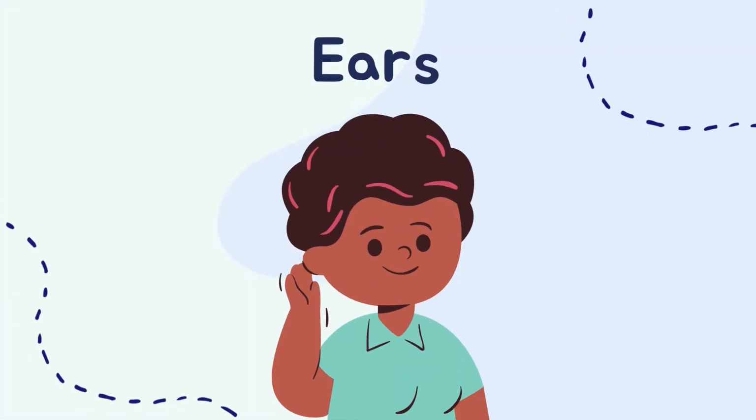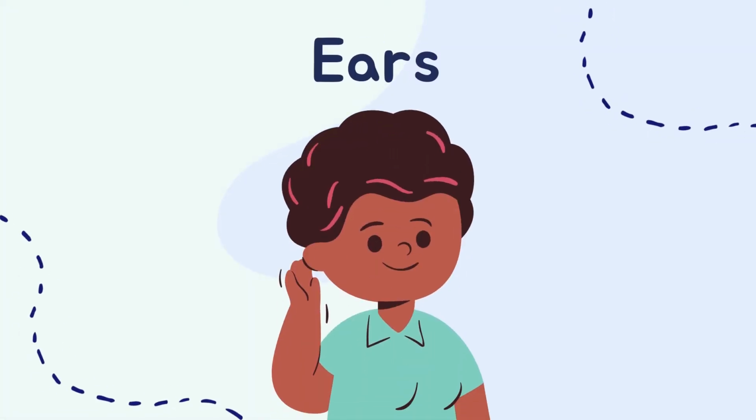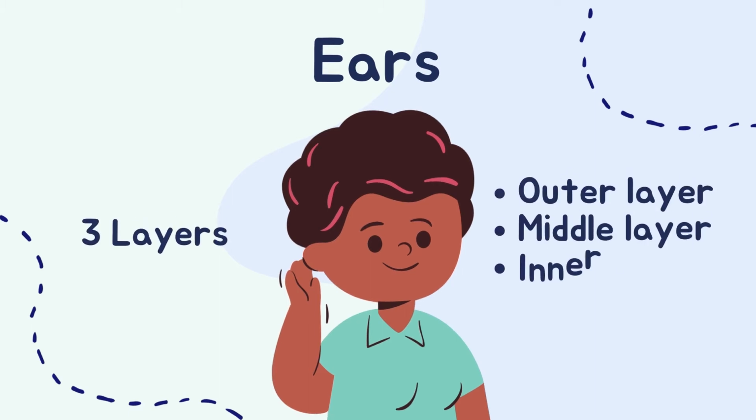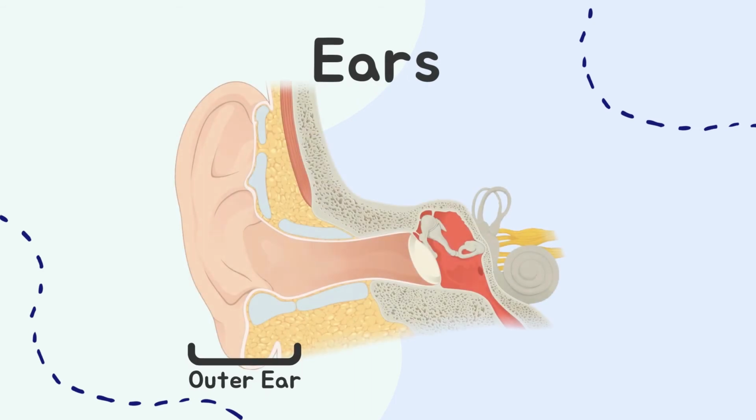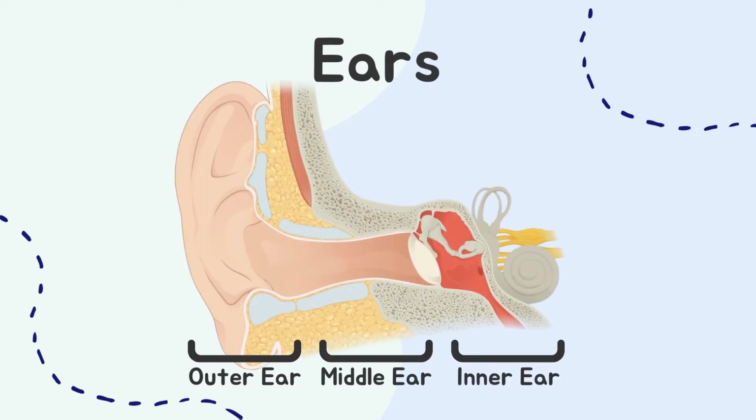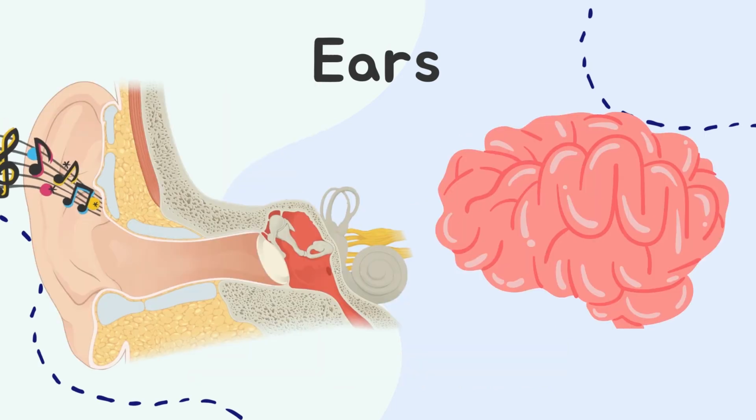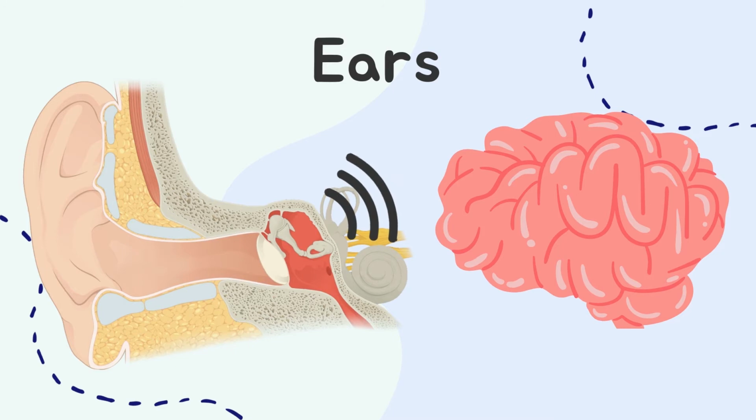Now let's learn more about our ears, since the ears are a very important part in how we hear sound. The ear consists of 3 layers: outer, middle, and inner ear. All 3 are important in moving the sound waves along. There are also other parts in the ear that help with hearing sounds. As sound enters the ear's layers, it will eventually reach the cochlea. The sound waves will stimulate the hairs inside the cochlea, which are connected to the auditory nerve. The nerve then sends signals to the brain, which then processes the sound in ways that we can understand.